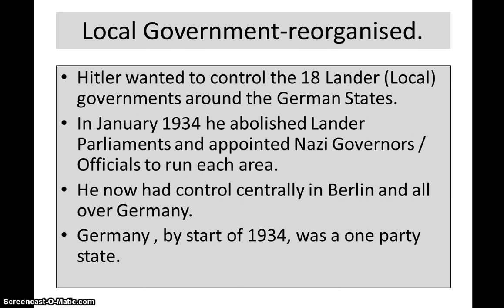So by the start of 1934, Germany was a one-party state. This is important, but is it as important as the Enabling Act or the Reichstag fire? Or is it another example of how Hitler was able to reorganise because he had no opposition thanks to the Enabling Act?